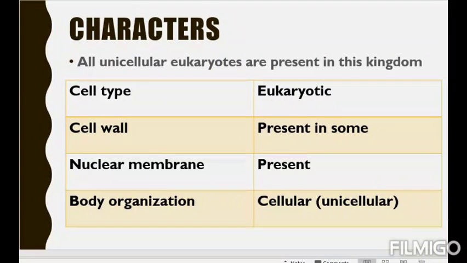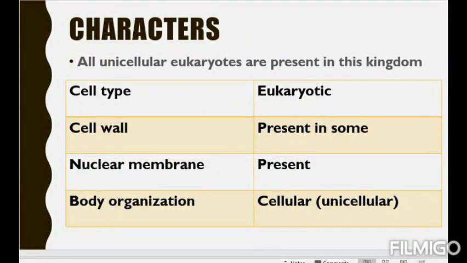So in kingdom Protista, all organisms are unicellular. In addition to that, they are eukaryotes. That means they are much more advanced than kingdom Monera. We knew when we read about kingdom Monera that they were the most primitive organisms. They are the least developed organisms.